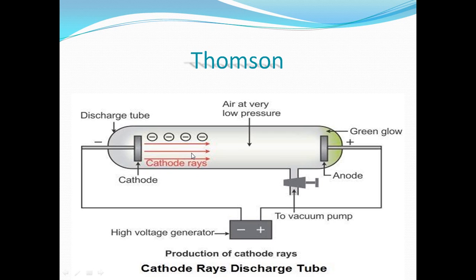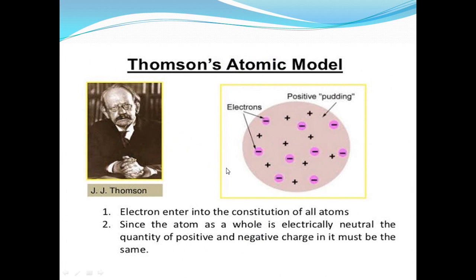He found from his experiments that these cathode rays are the electrons. So the atom has electrons? Yes. Who discovered the electrons? Thomson.